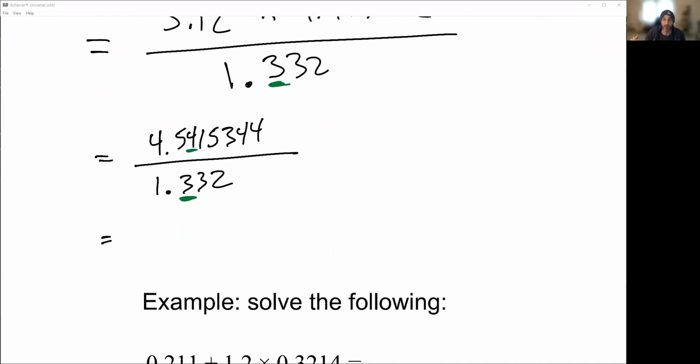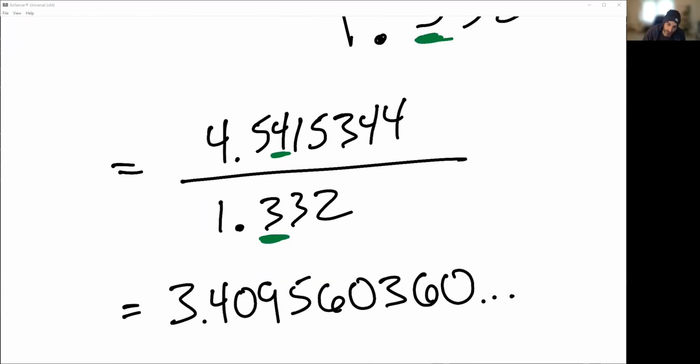So 4.5415344 divided by 1.332, and we end up with a value of 3.409560360, and it continues to repeat at that point. Okay. Now what? Well, we divided, and because we divided, let's finally look at these numbers, and I'll use a different color for this. So this would have been the number, although we did use all of the digits. This would have been the number that we did, and this would have been the number that we had. Those are as accurate as we can get.